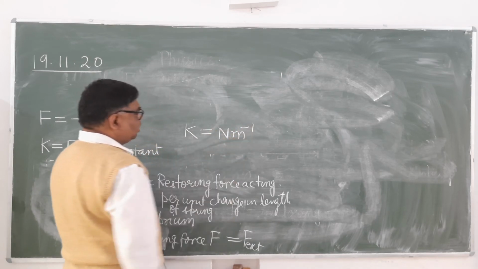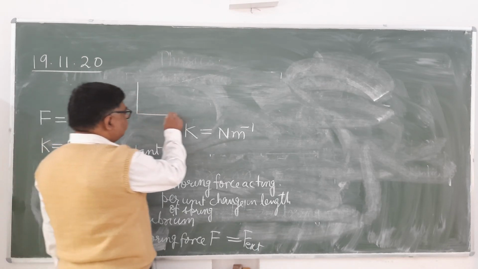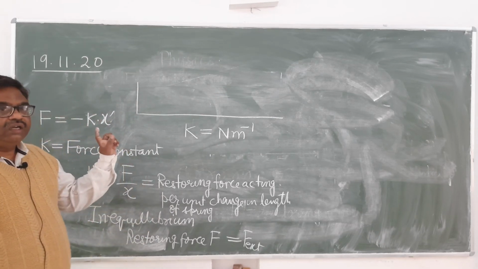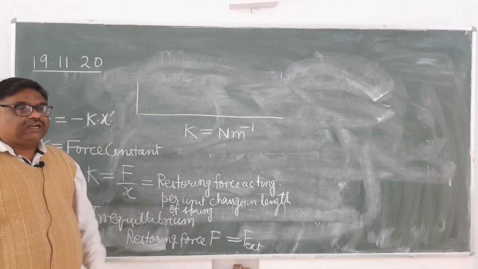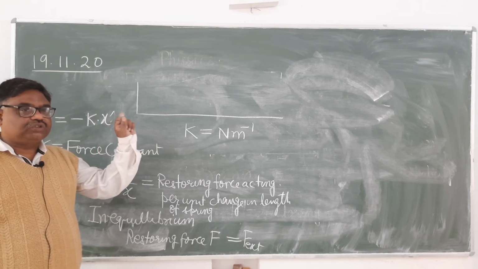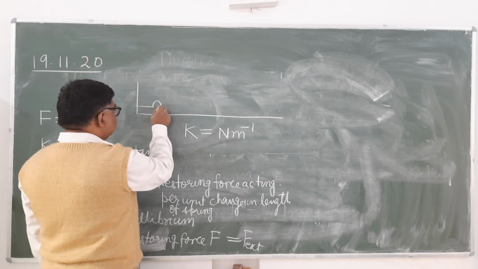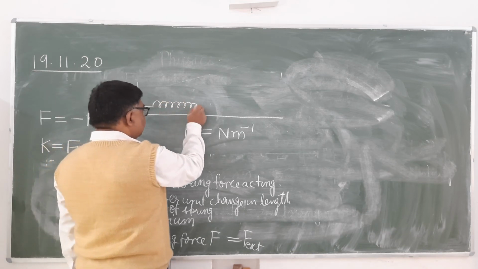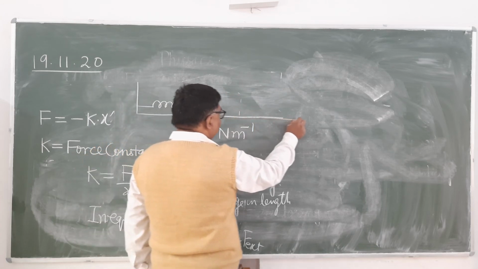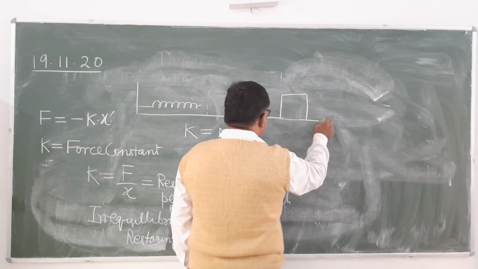Is it clear? Now we will determine how much, as we know that the potential energy is equal to the amount of work done in producing that deformation. For example, in this case, earlier the block was here and now it has been pulled up to this position.